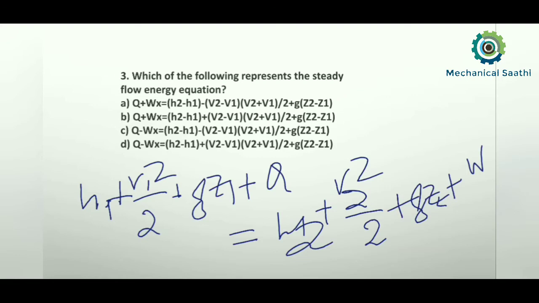So let us try to find out with which option it is matching.